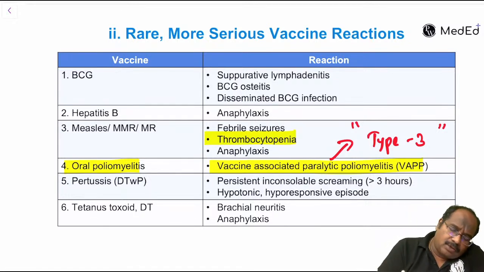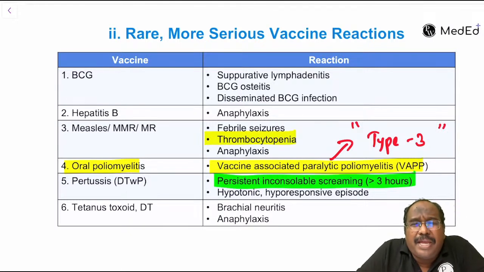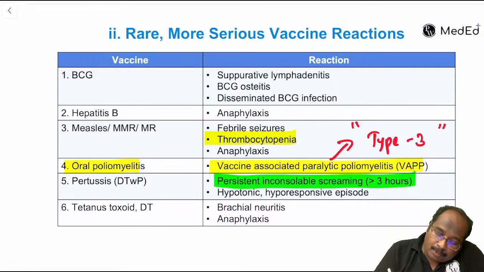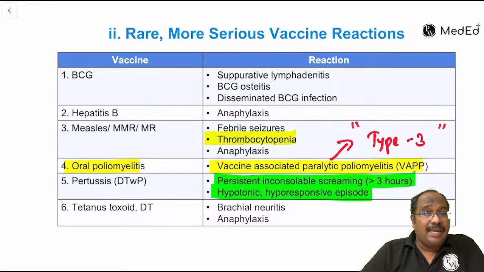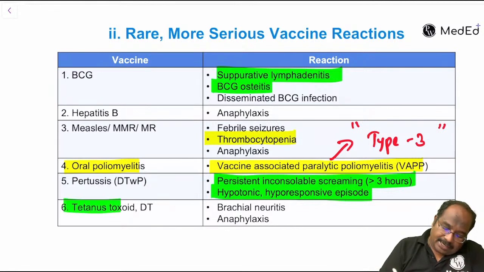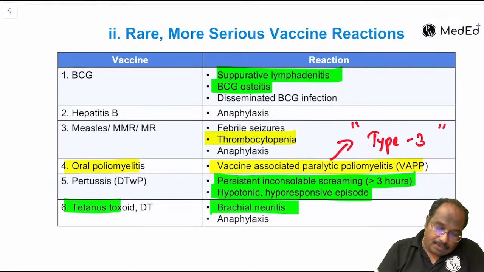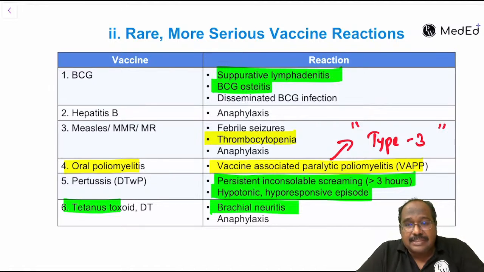DPT can cause persistent inconsolable screaming. The baby will keep on crying for more than 3 hours. Hypotonic hyporesponsive episode. These are caused by DPT, guys. BCG rarely can cause osteitis and suppurative lymphadenopathy. Tetanus can cause brachial neuritis. These are some of the serious reactions.